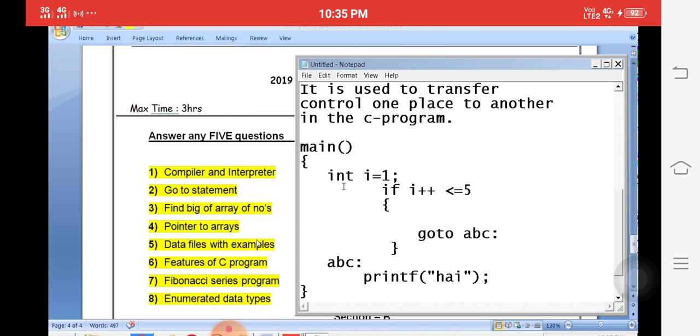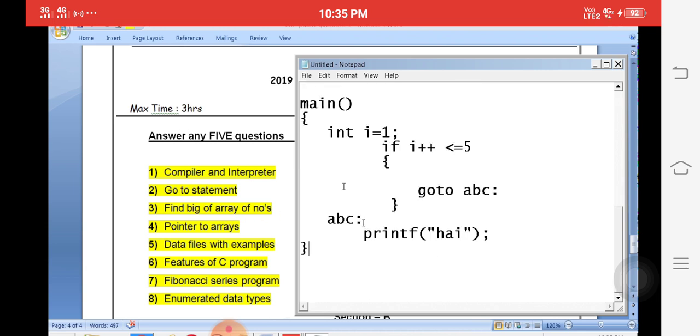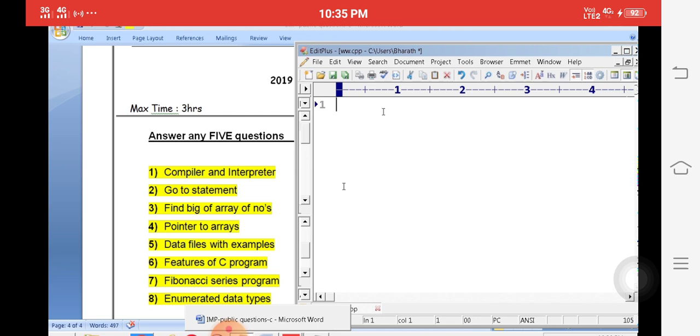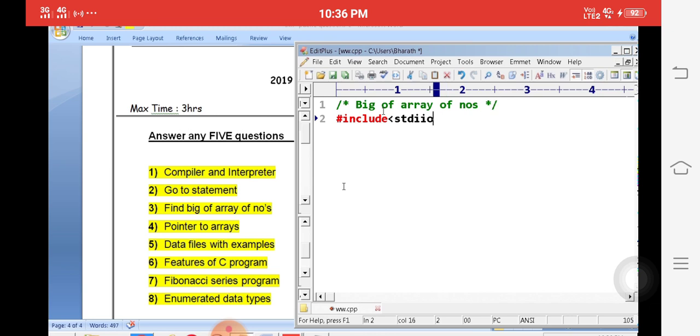Okay. Next one, find the biggest of an array of numbers. It is a very simple program that we are writing. Simply we will take #include <stdio.h>. Next, simply write the main function.